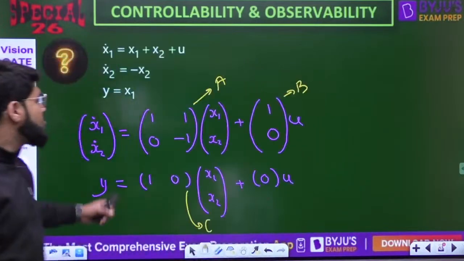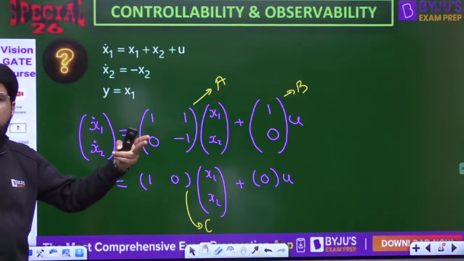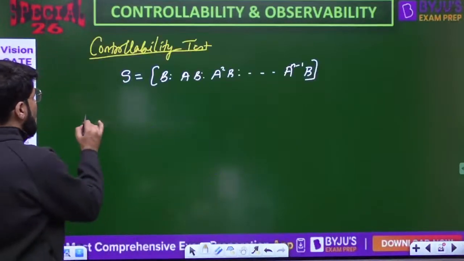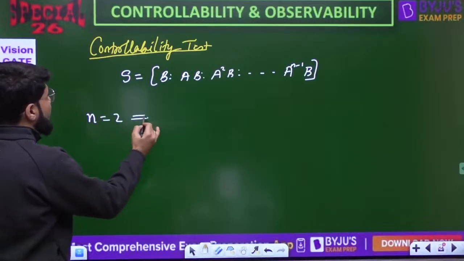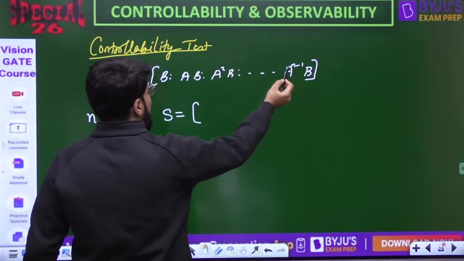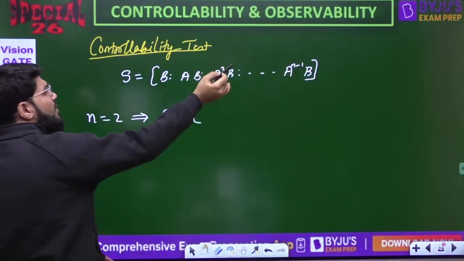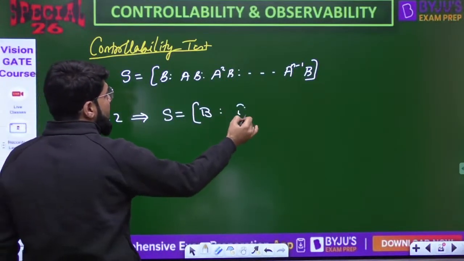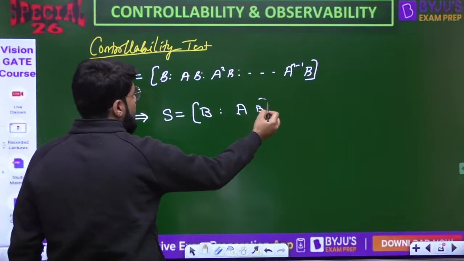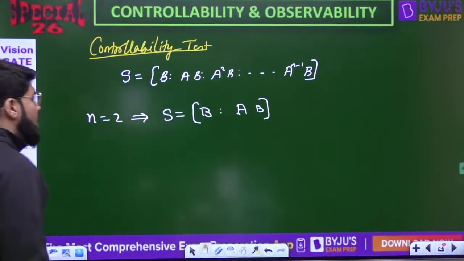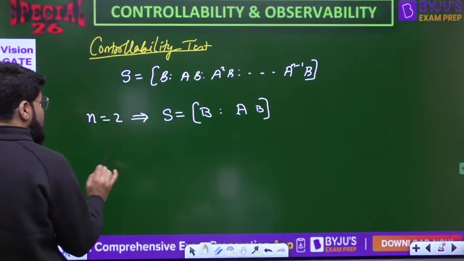But what is the size of the matrix? What is the system order here? 2. There are only 2 state variables, so the value of n is 2. So if you take n equal to 2, then the S matrix is very simple, because A power n minus 1, with n as 2, will be just A. So you have only 2 terms, B and AB, only up to AB. Now, what is the matrix B and what is the matrix AB?